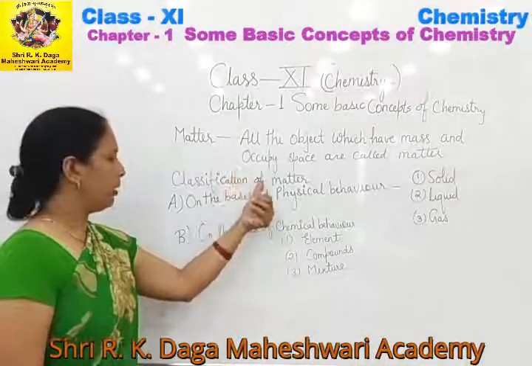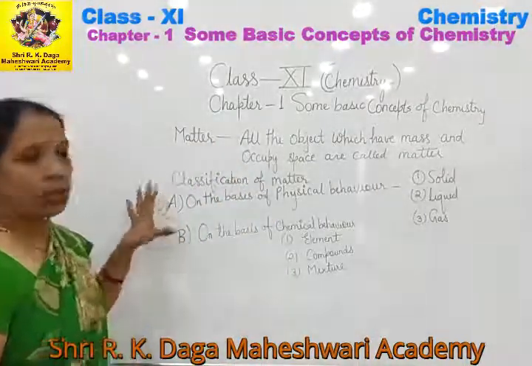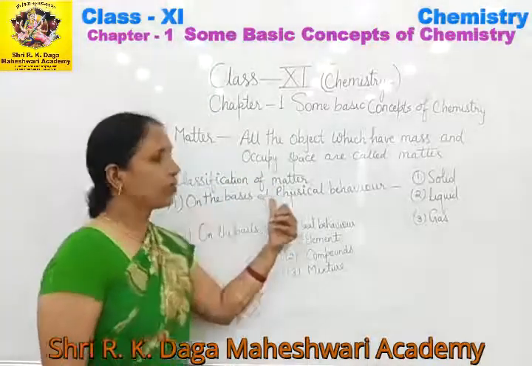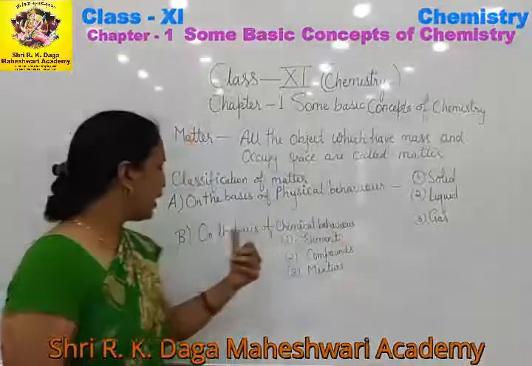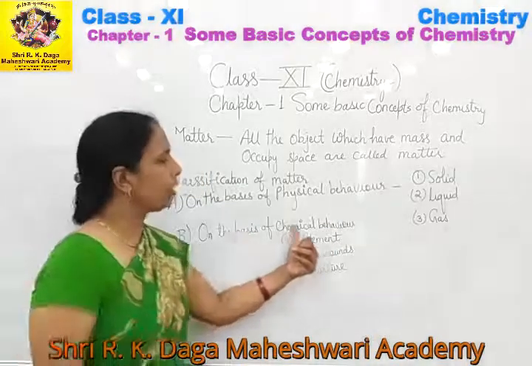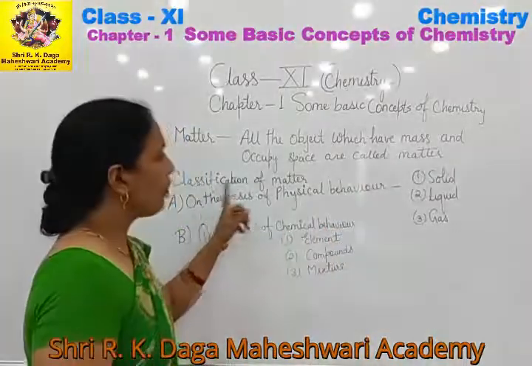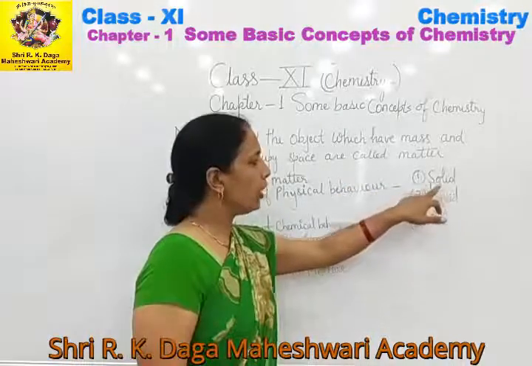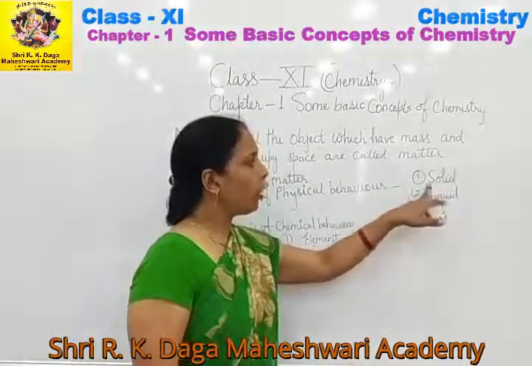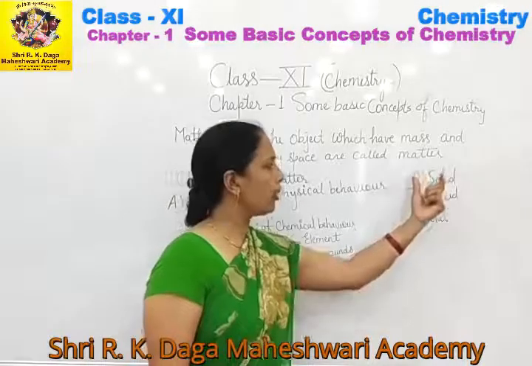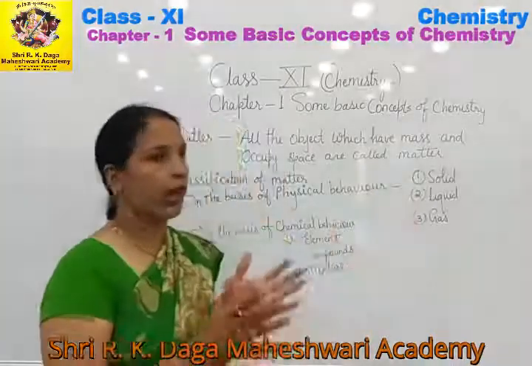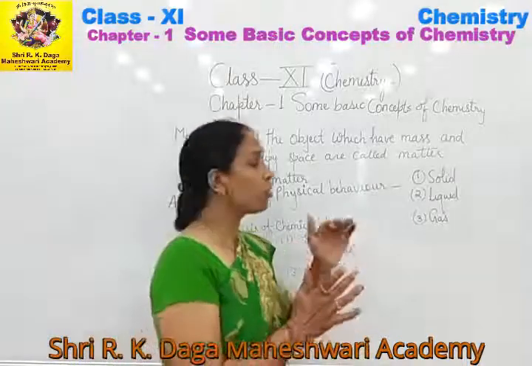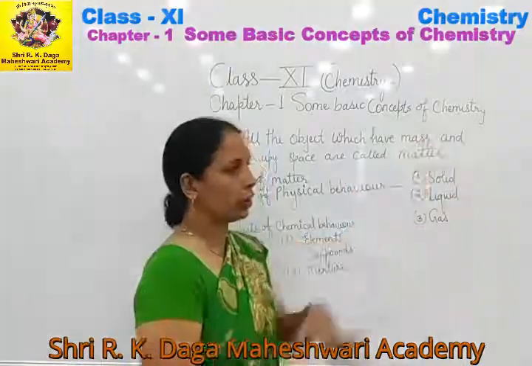Classification of matter. There are two bases on the basis of which the matter is classified. Number one, on the basis of the physical behavior, and number two, on the basis of the chemical behavior. On the basis of physical behavior, the matter is classified into three classes: solid, liquid and gas. Now what do you mean by solids? In solids, all the molecules, atoms or entities are held together by means of strong intermolecular force of attraction.